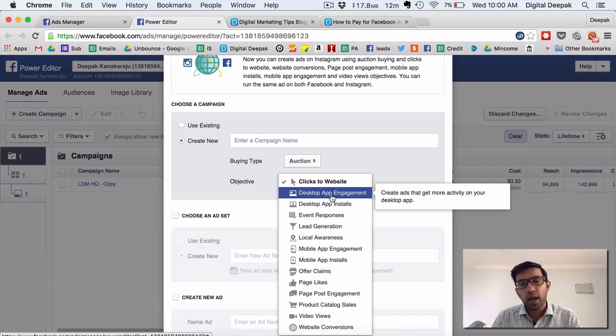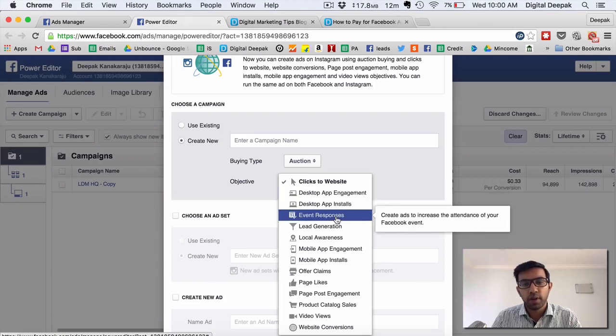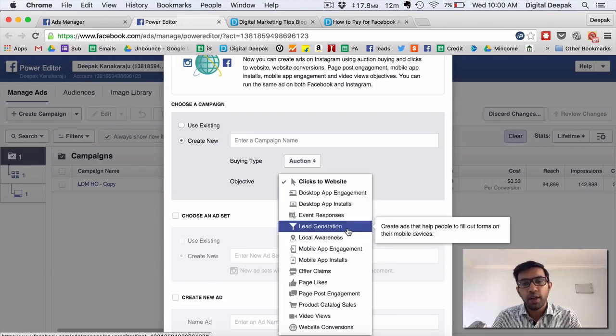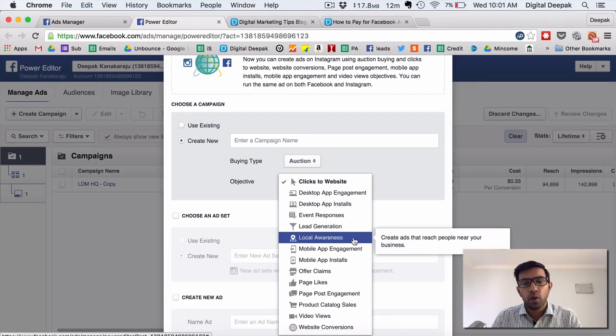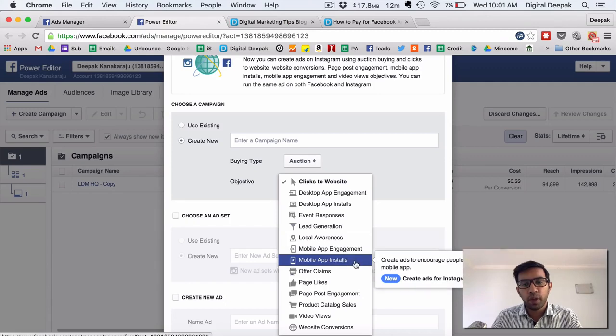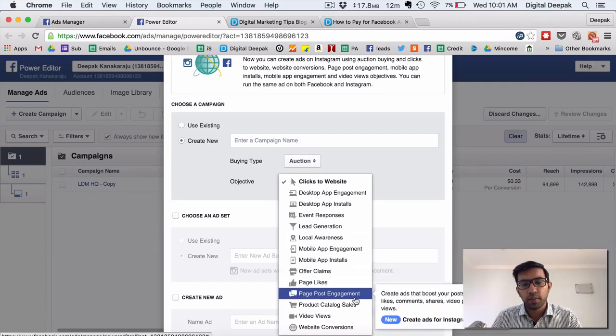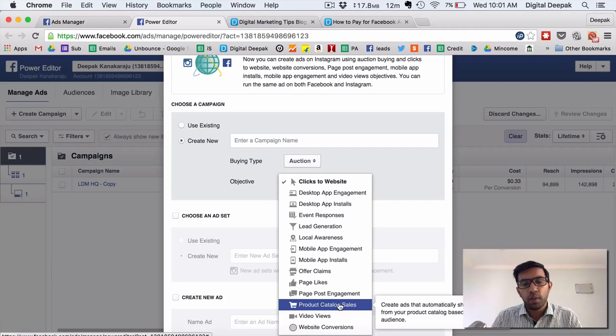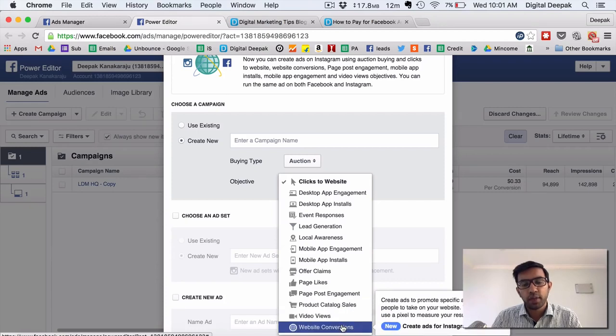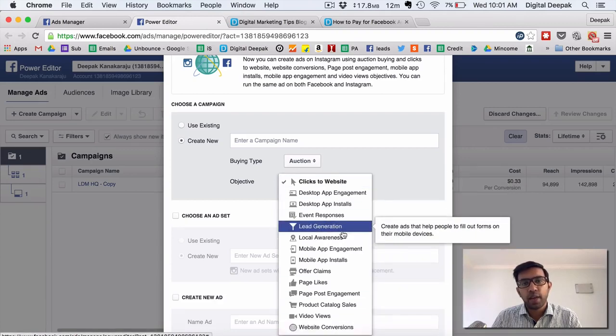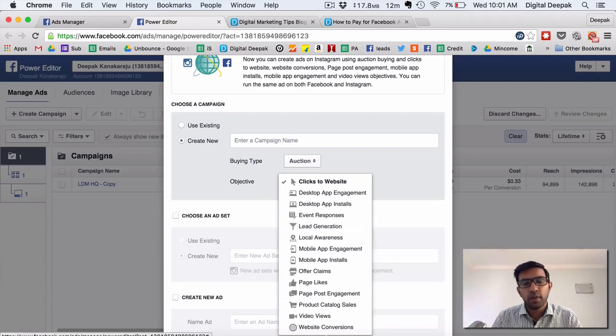If you have a desktop app that you want to promote, like a Mac App Store app or desktop application, you can use this. Desktop app installs, event responses, lead generation. Lead generation is only for mobile now. This is for Facebook lead ads. Then local awareness, mobile app engagement, mobile app install, offer claims, page likes, page post engagement, product catalog sales, video views, and website conversions. The three types of ads which I have mainly run are clicks to website, lead generation campaigns via Facebook lead ads, and website conversions.